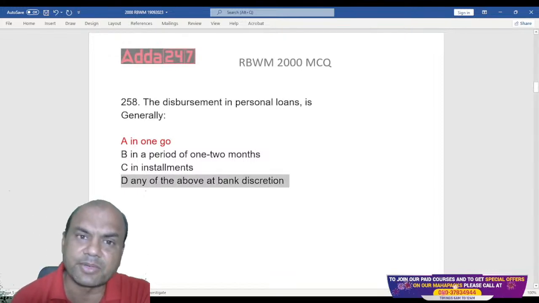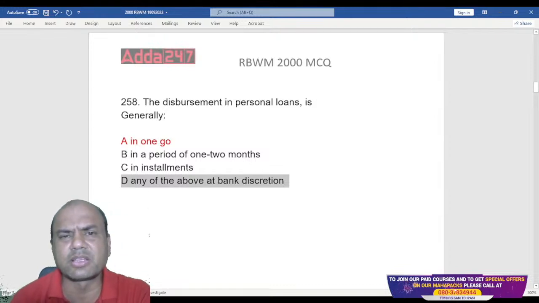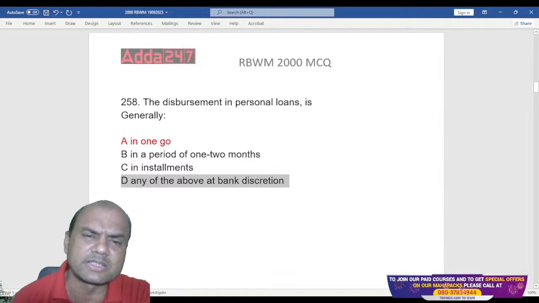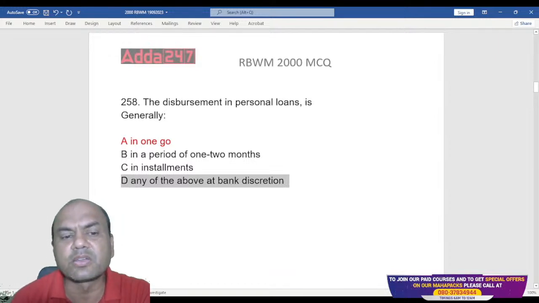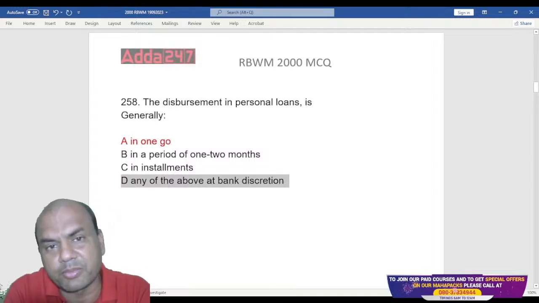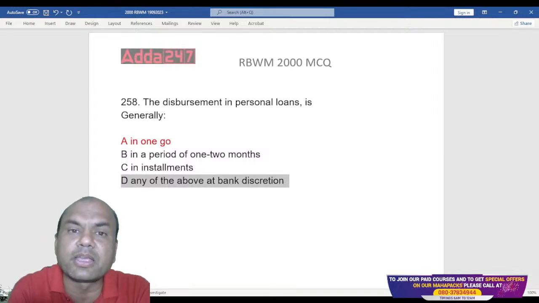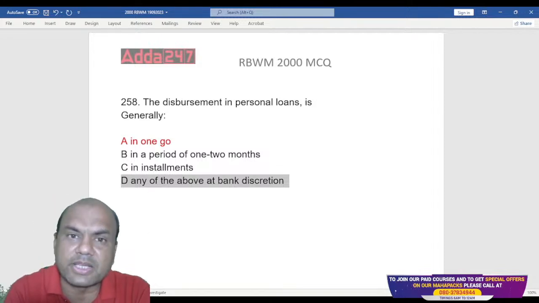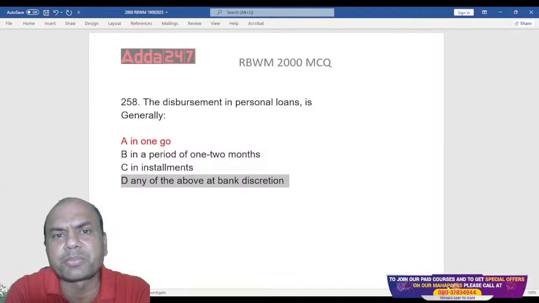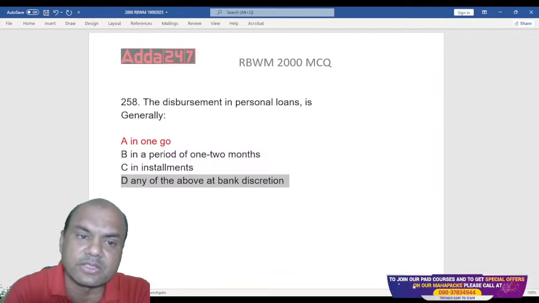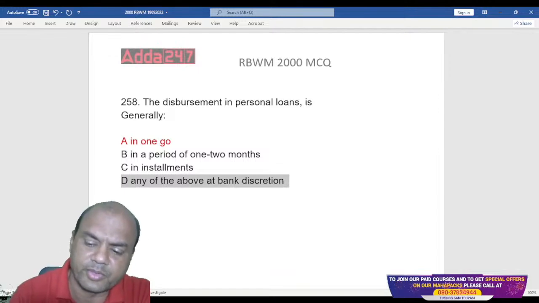Bank can sometimes tell you that, okay, this month I'm giving you this much, next month I'll be giving you whenever you require it. But generally what happens, personal loan is for what? Personal loan is for the personal requirements. And for that, the customer has applied, right? So if the customer has applied for some urgent work, that person needs exactly the full amount for that urgent work. So that's why it's always disbursed in one go. Okay.